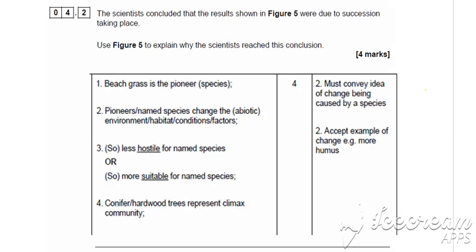So marking point 1 is recognising that the beach grass is the pioneer species. Marking point 2 is the idea that this species will then change the environment, it'll change the habitat, it'll change the conditions or the factors, and then this will make the environment less hostile for any of the other named species. They will accept an example of change as well, so the idea of more humus being formed, or the idea that the environment is now more suitable for another one of the named species.